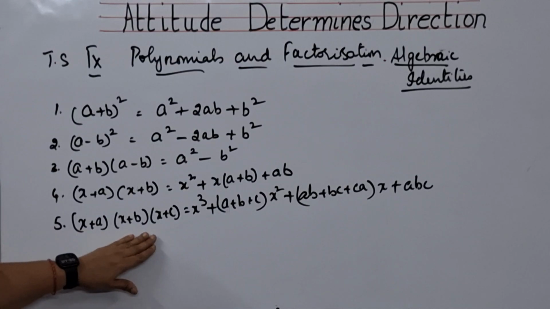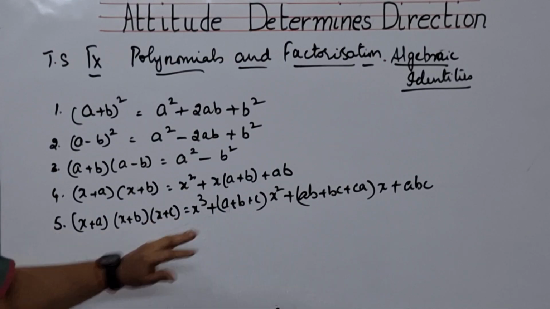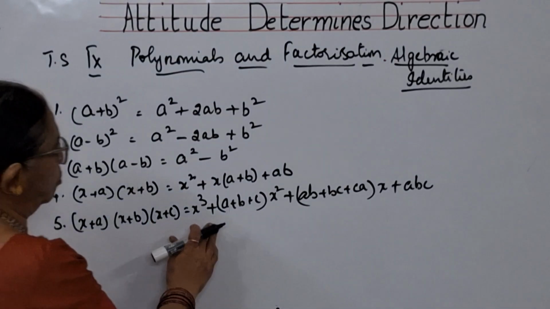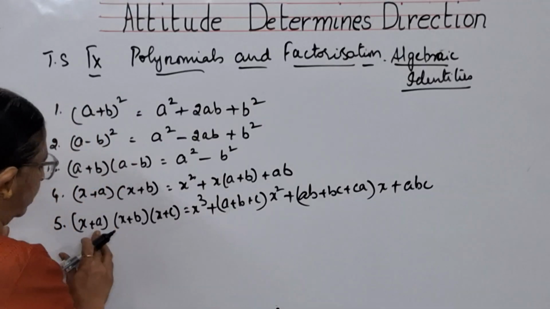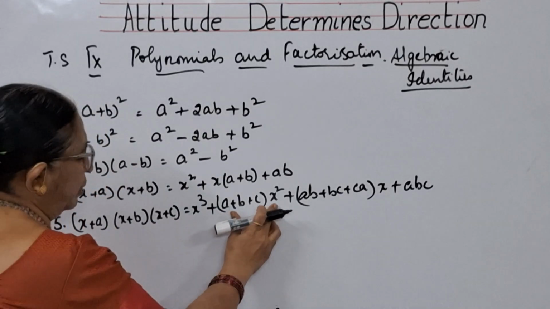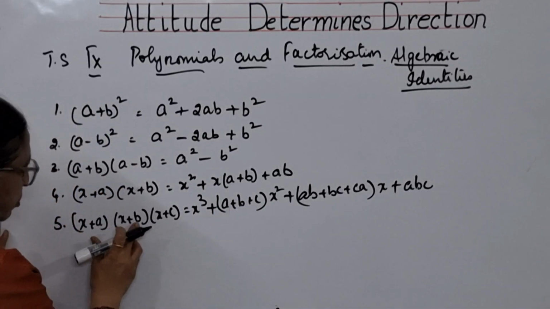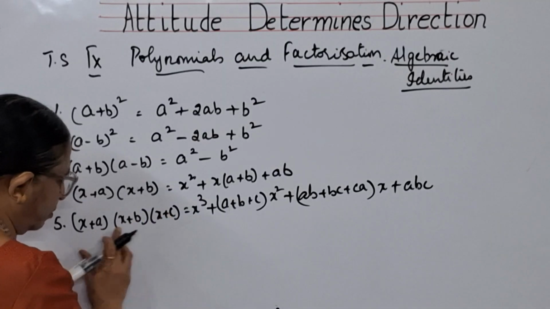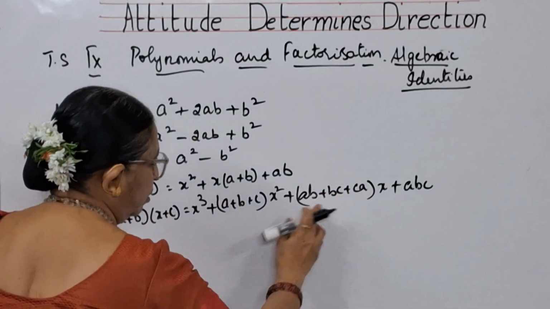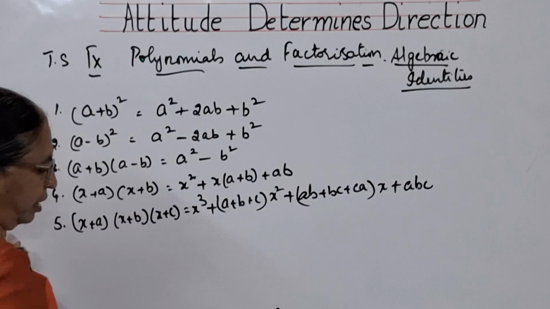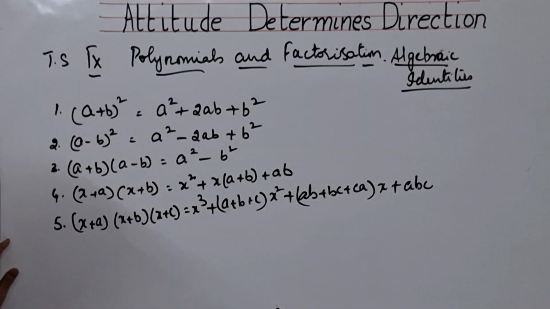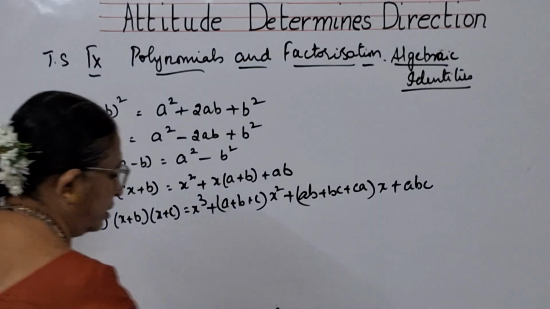x plus a into x plus b into x plus c is equal to x cube plus a plus b plus c, that is these values, into x square plus ab, bc, ca, which you have to add, into x, and a plus b plus c. These are the identities which you have got, children. Basing on this, we are going to do certain problems. Please copy these identities.